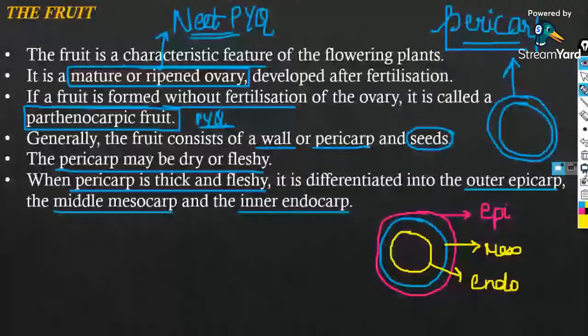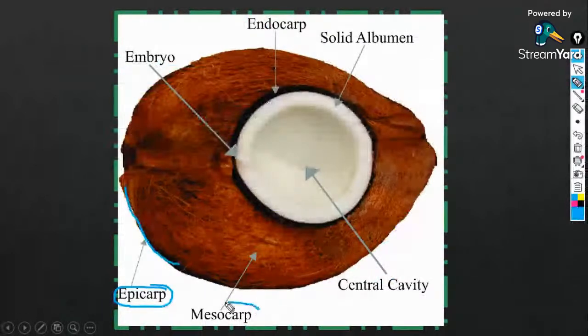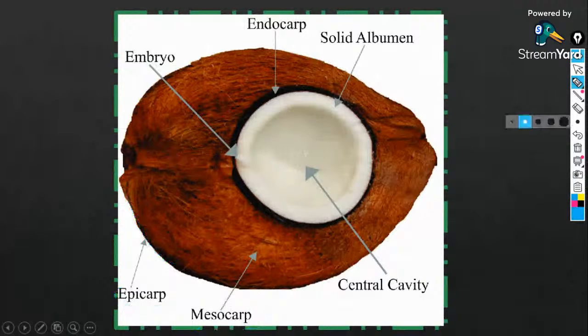Let's discuss the structure of a fruit. In coconut, the outer part you will call the epicarp, and the specialty is that it has a fibrous mesocarp. Whereas in mango, the mesocarp is the part which we are eating.